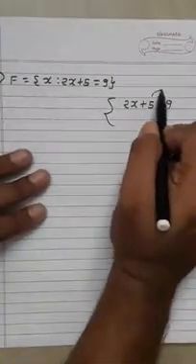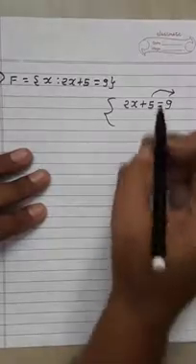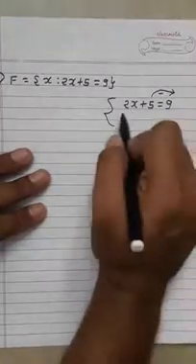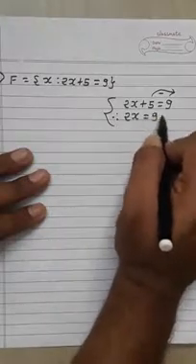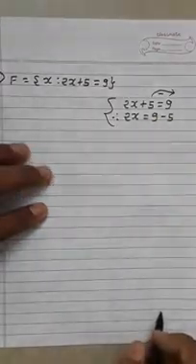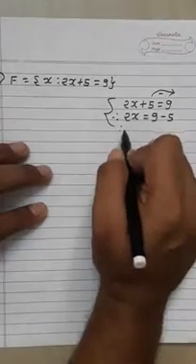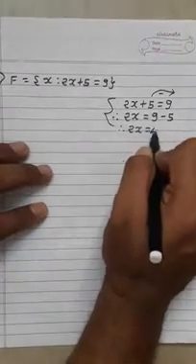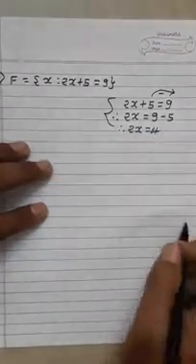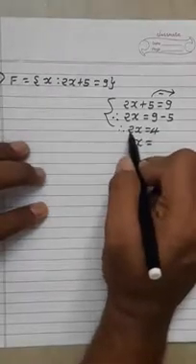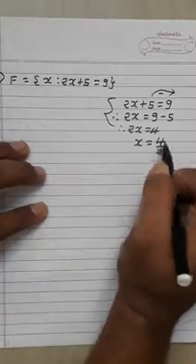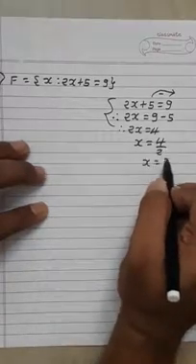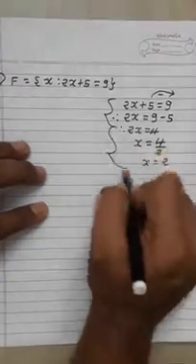Now 5 is a constant term, so write it on the opposite side and change the sign. Therefore 2x is equal to 9 minus 5, that means 4. Now divide by 2, so 4 divided by 2, x is equal to 2.